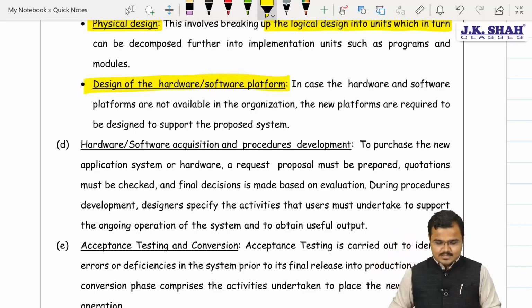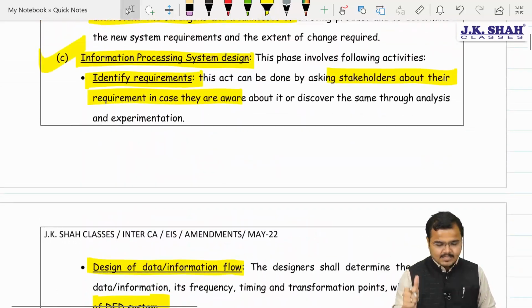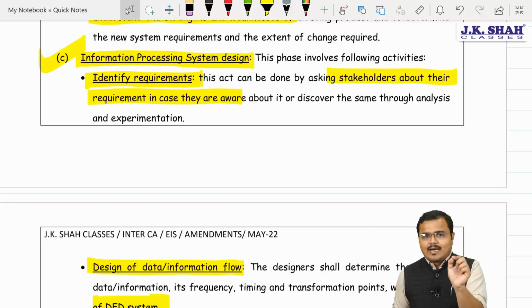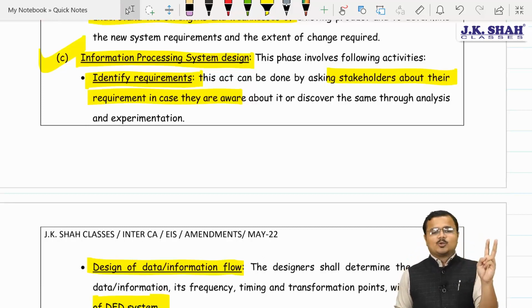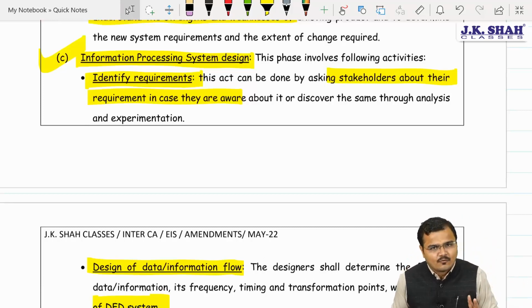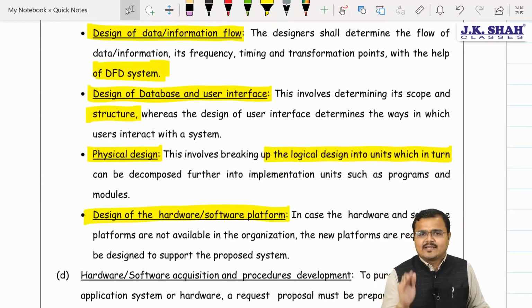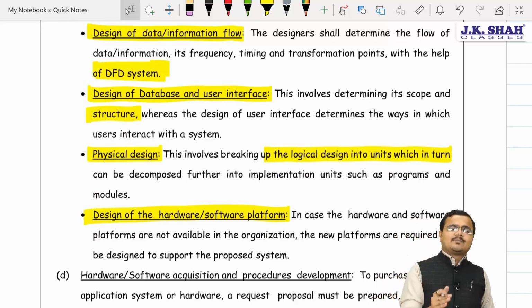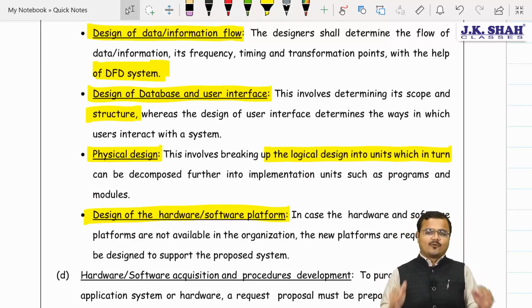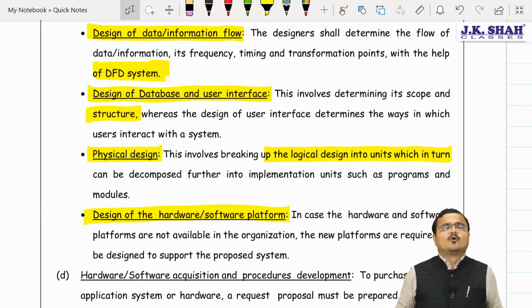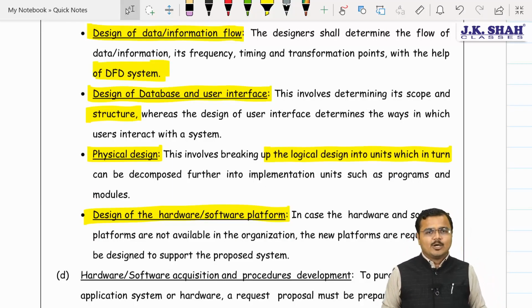So let's try to understand, people, once again. Number one, sir, identifying the requirements of the stakeholders. Number two, sir, designing the data and information flow. Number three, sir, designing the database and screen interface, that is the user interface. Then it comes to physical designing. And finally, sir, for physical designing, we would like to support it with the help of what? Sir, requisite hardware and software platforms. Am I very clear to you? Yes, sir.